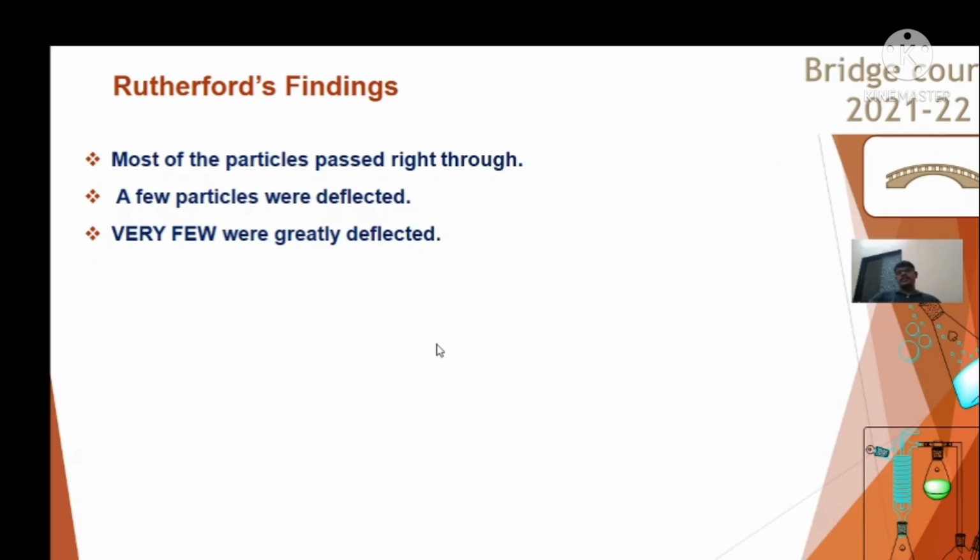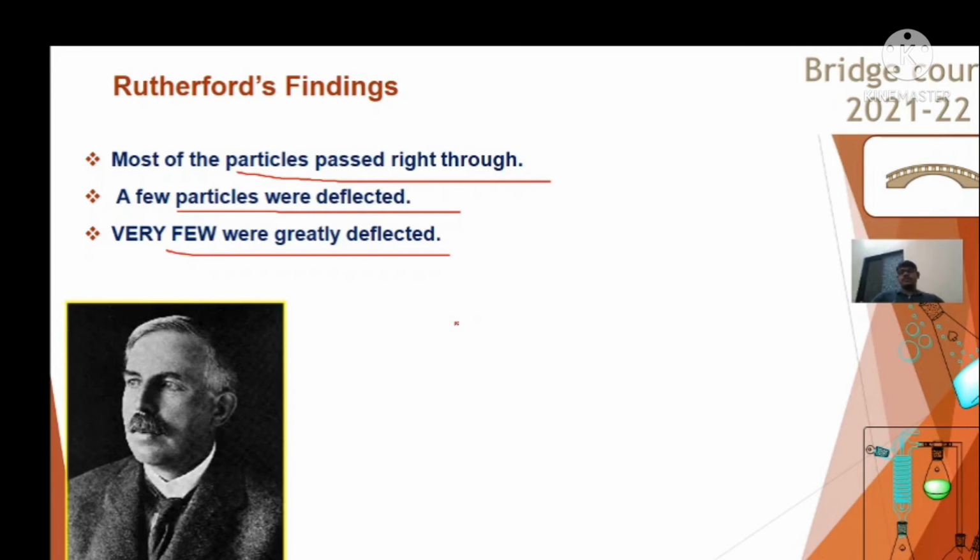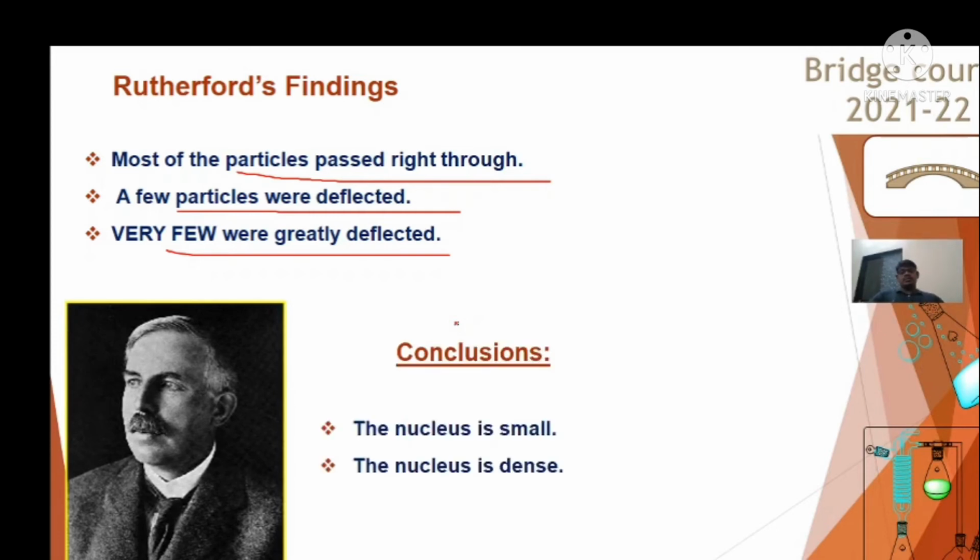The first findings are like this, as we have seen previously: most of the alpha particles pass through the gold foil, very few get deflected, and very few get greatly deflected. On the basis of this, the model was proposed by Rutherford, and his conclusions are that the nucleus is very small, highly dense, and positively charged. All these conclusions were made by Rutherford from the gold foil experiment.